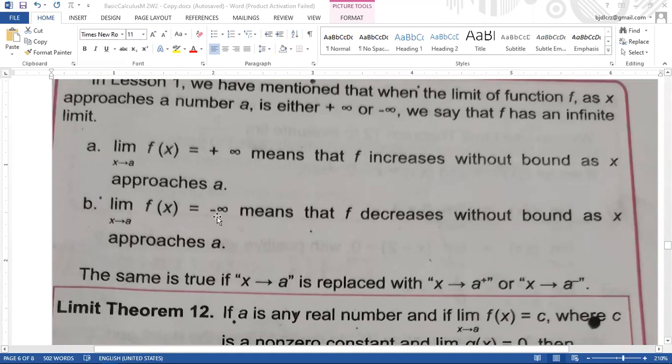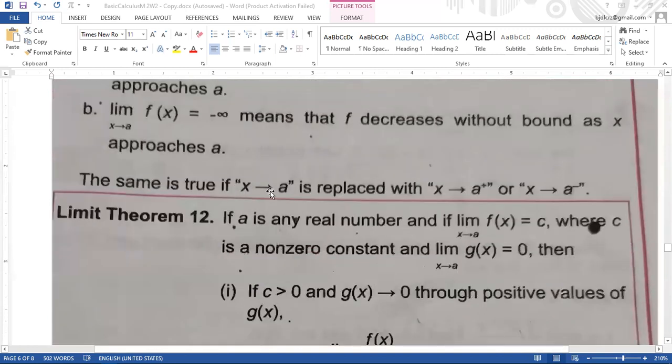So daan sa negative infinite, nagka-decrease siya without limit as x approaches to a. So kani increase nagkataas, kani nagka-gamay. So the same is true if x approaches to a is replaced with x approaches to a from the right or x from the left.